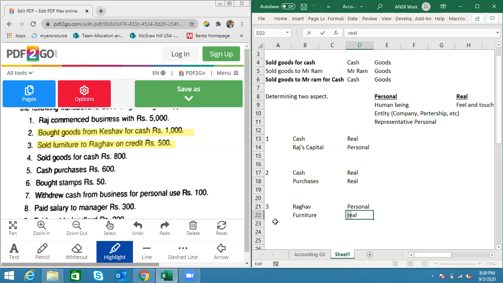I have one question here, Dheeraja. So if we are selling the furniture, and if we are purchasing the furniture, then it will be purchased Raghav, right? No. For both purchase and sell, you will apply the same logic. What is the logic? Is the product related to the core business?